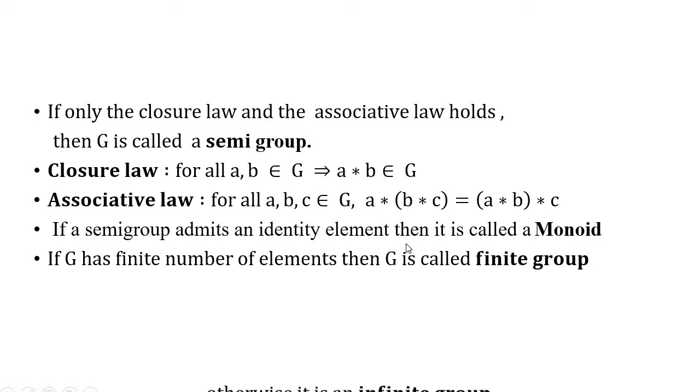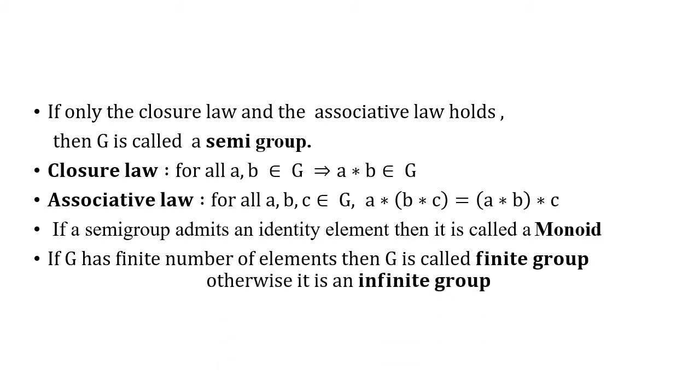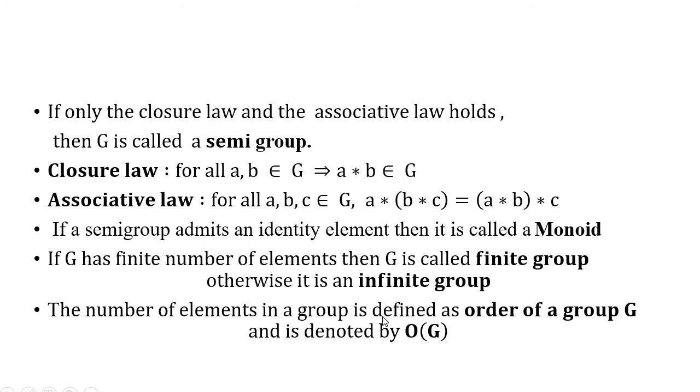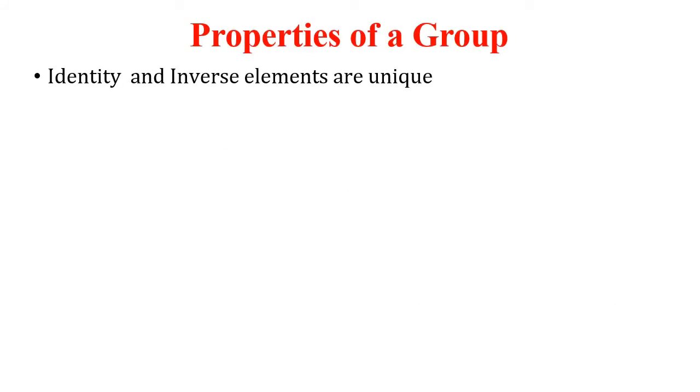Otherwise, it is called an infinite group. Infinite group means the group has an infinite number of elements. The number of elements in a group is defined as the order of a group G, and that is denoted by order of G. Symbolically, we represent the order of G like this.